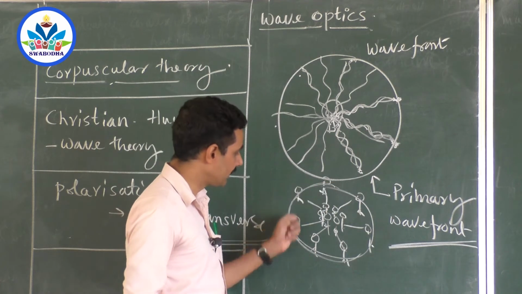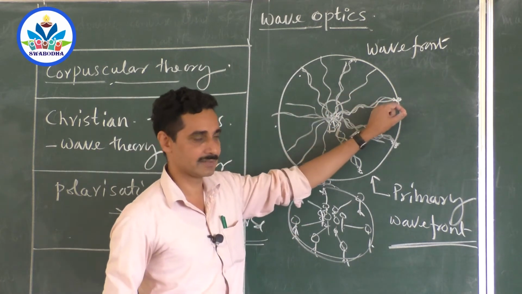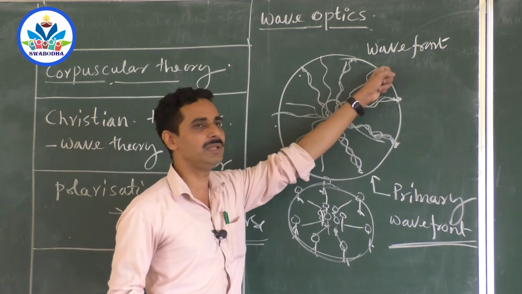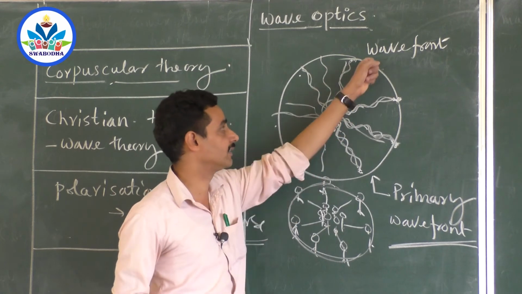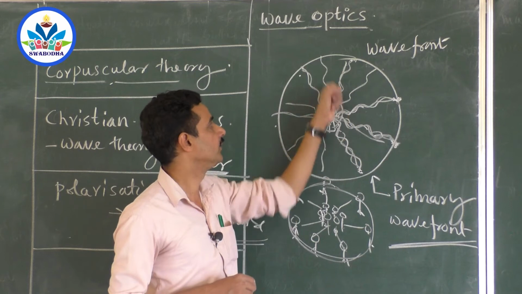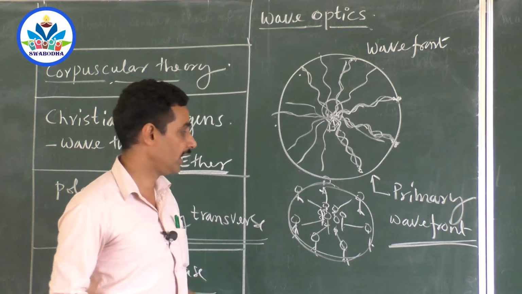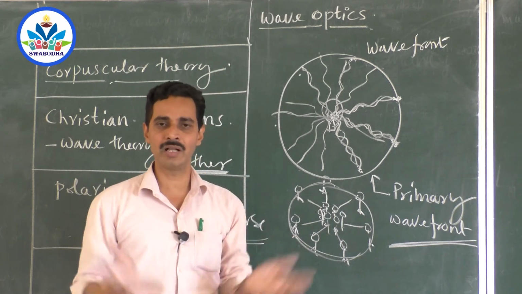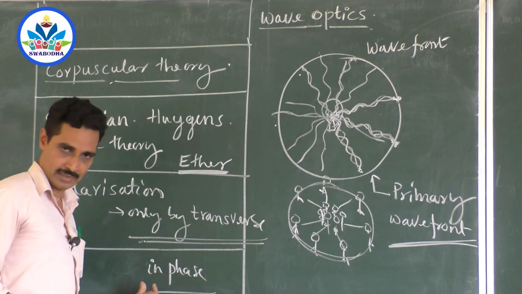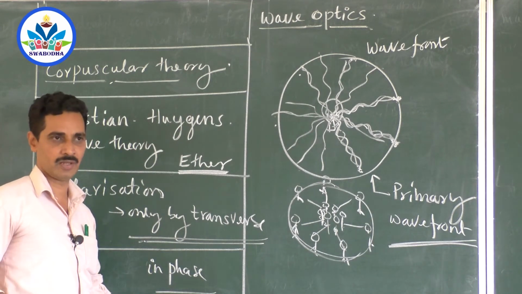So you collect all these points, they are in the same phase, because all of them have traveled equal distances. Suppose this point is in the crest, fifth crest, say, because it also has started from the same original source, and it has ended up here. So fifth crest, fifth crest, fifth crest, it should be. That means wavefront is a collection, locus of all the points which are in phase. In phase means same phase. Out of phase means different phase or opposite phase.